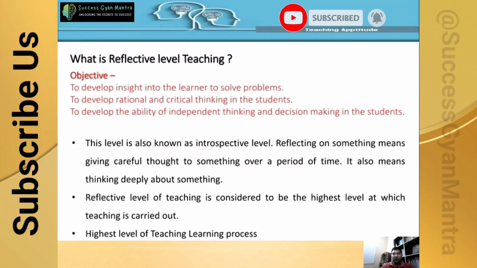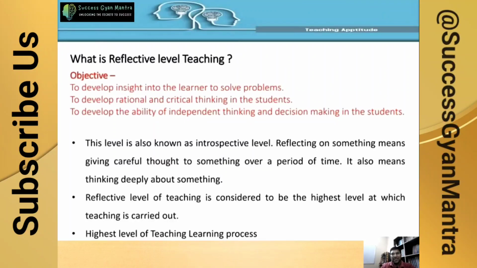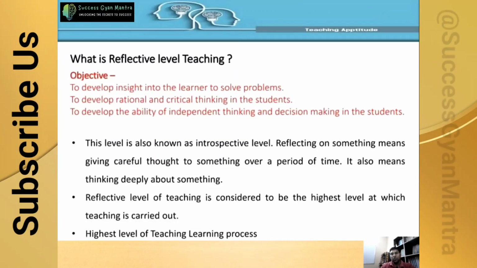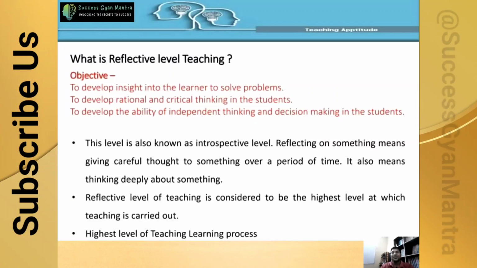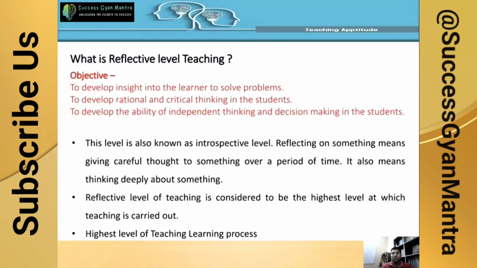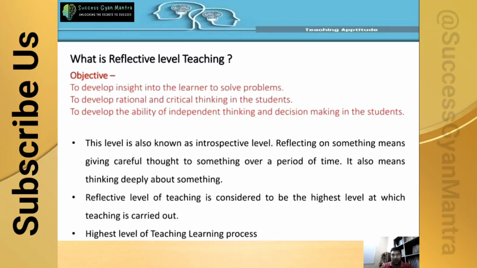Then what is the reflective level of teaching? The objective of the reflective level of teaching is to develop insight in the learner to solve problems, so we focus on how the problems of the learner can be solved. Then, to develop rational and critical thinking in the student. The students have to be made to think about some rational problems, and they will rationalize things.